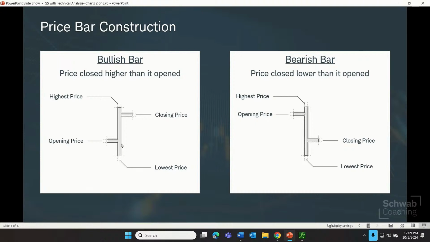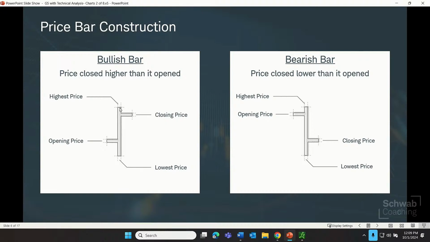We have a vertical line, and then we have 2 horizontal lines, one sticking out to the left, one sticking out to the right. But price bars are either bullish or bearish. A bullish bar, which means a bar where price was generally up, is where price closed higher than it opened. So we do need to talk about the general construction of these lines.